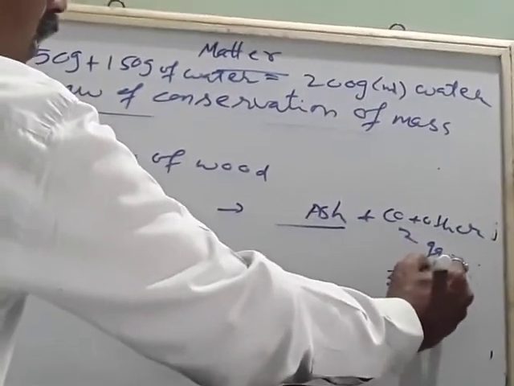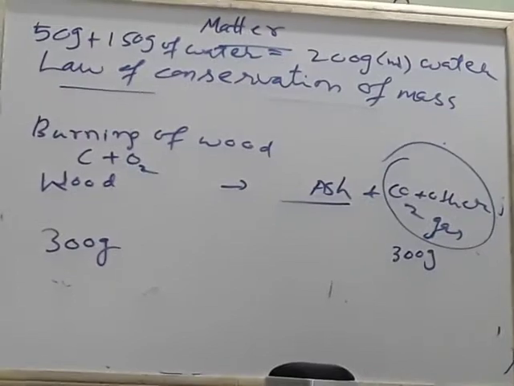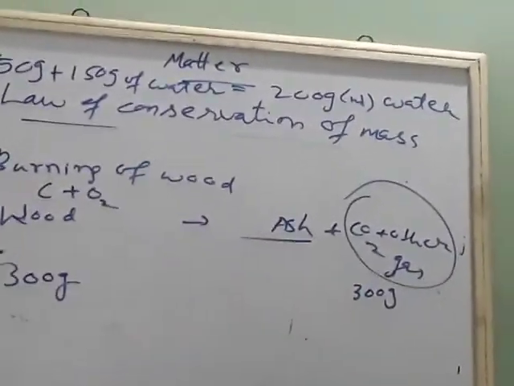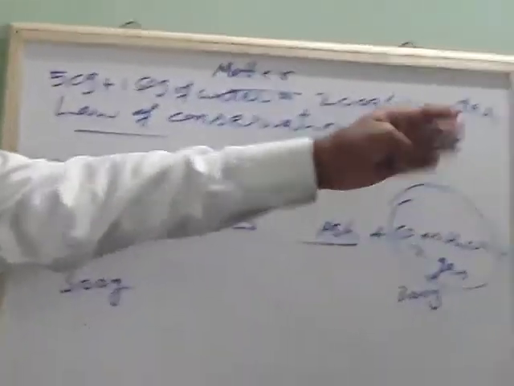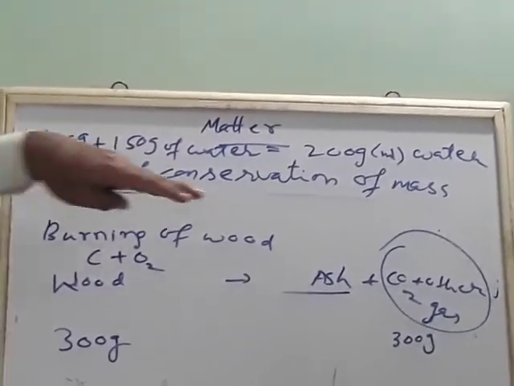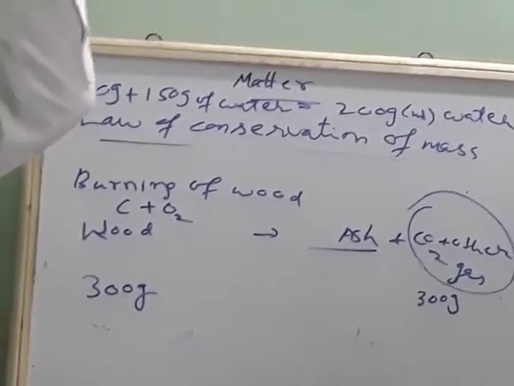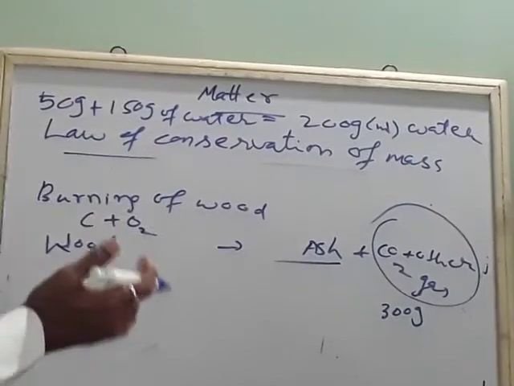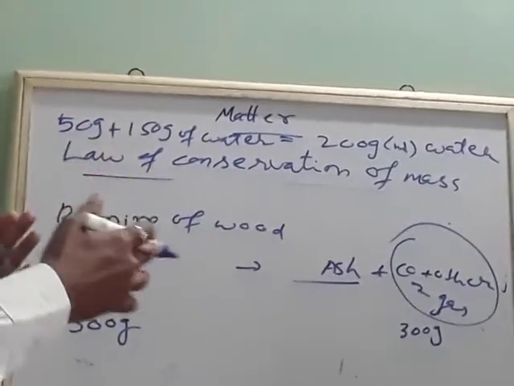But there is one simple technique you should see. All these chemical reactions, because they go and mix with air, they vaporize. To avoid that, they are done in closed condition, so that the mass of the substance before the reaction will be equal to the substance after the reaction.